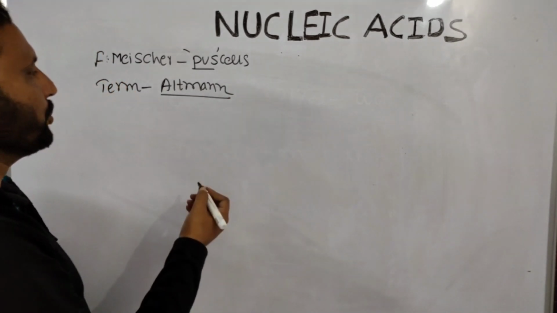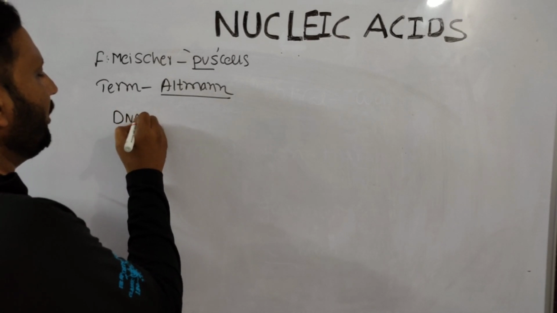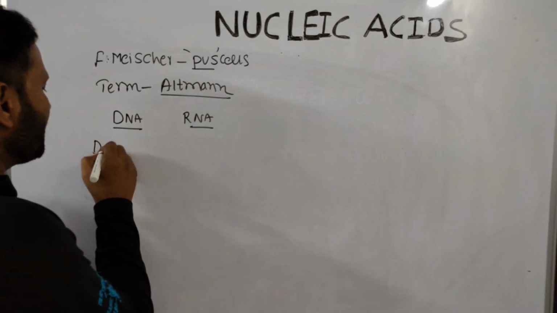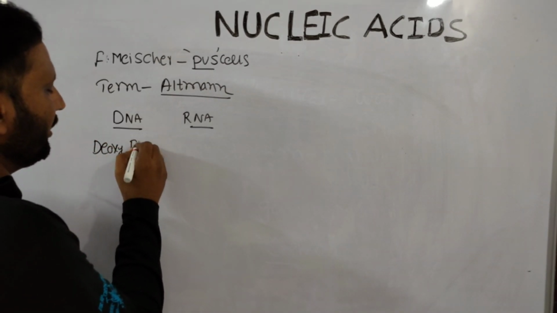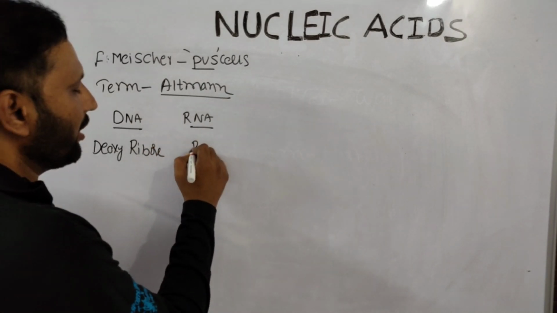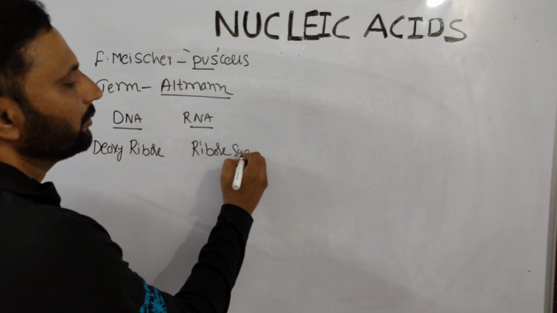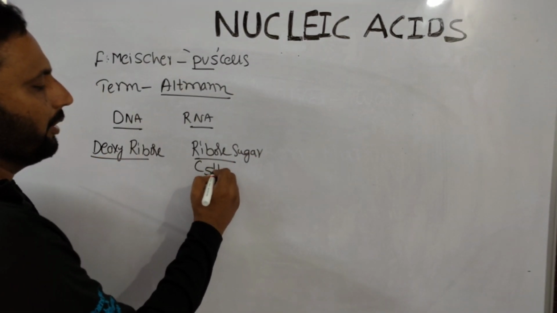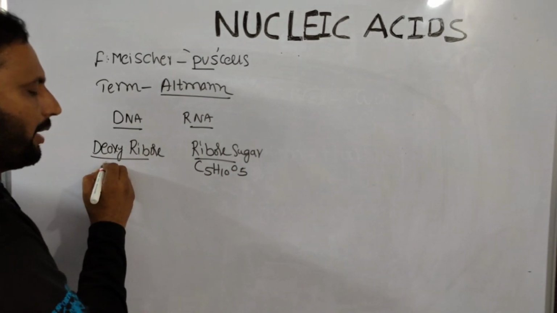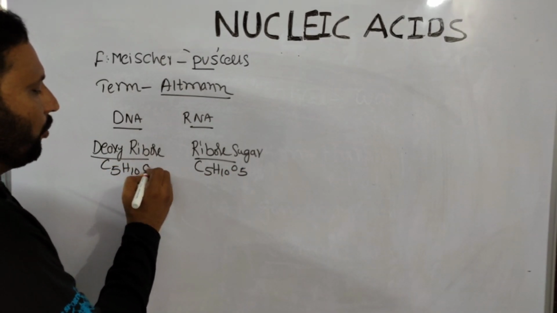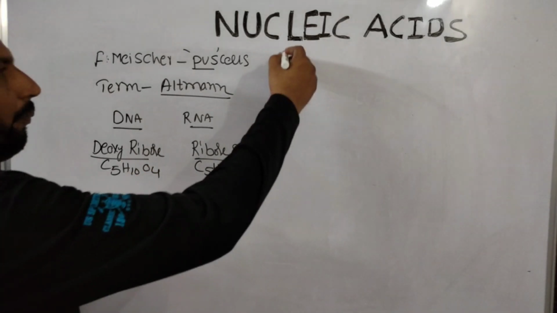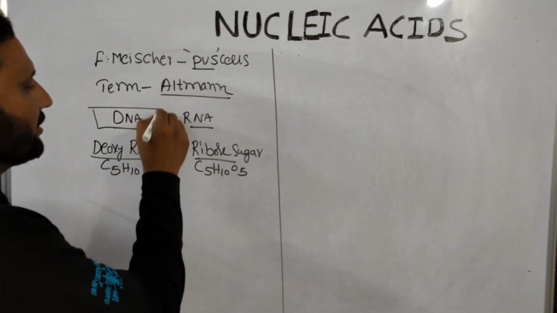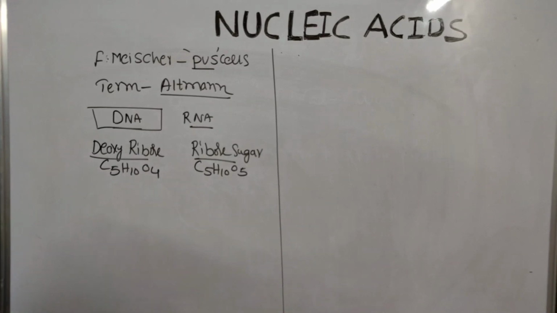Nucleic acids are of two types, DNA and RNA. DNA contains deoxyribose sugar, whereas RNA contains ribose sugar. The ribose sugar formula is C5H10O5, whereas deoxyribose is C5H10O4. First we are discussing deoxyribose nucleic acid, then we will go for RNA.